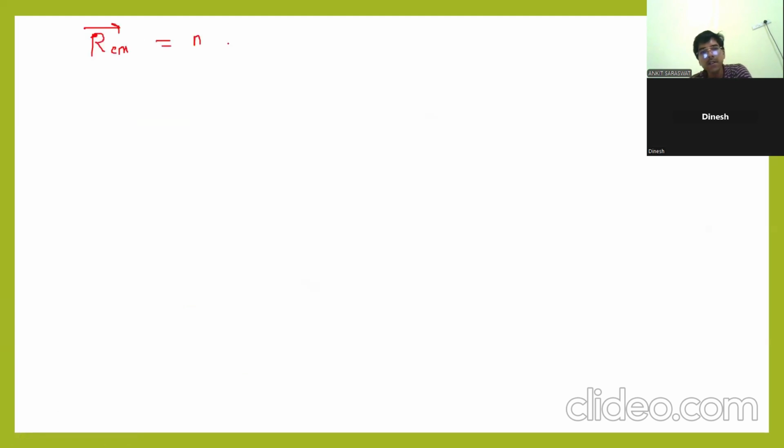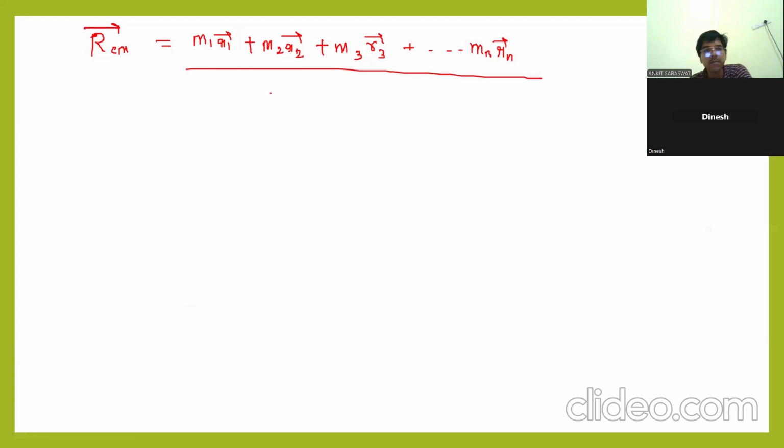M1 R1 plus M2 R2 plus M3 R3, and so on up to Mn Rn, divided by the total mass.